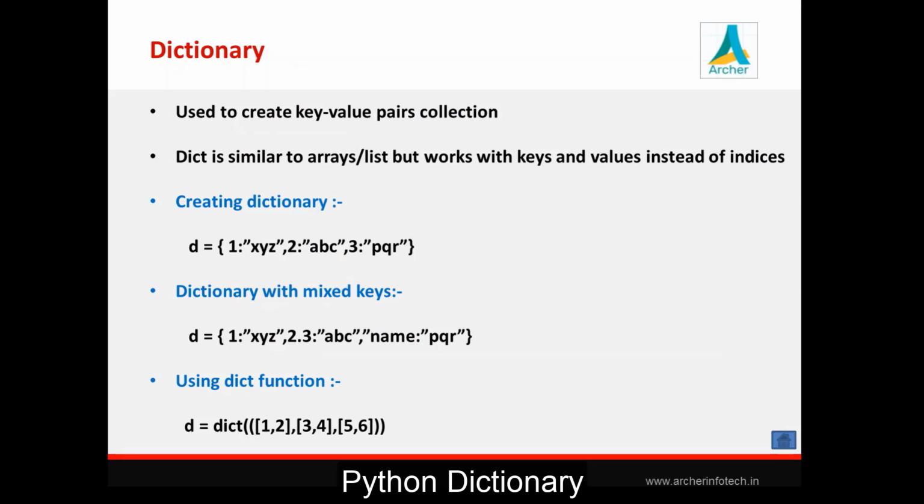This is regarding the dictionary. It is the same as a list. The only thing is that a list is a collection of items which we can access by using an index, but a dictionary is a collection of key value pairs where the value we can access by using keys.